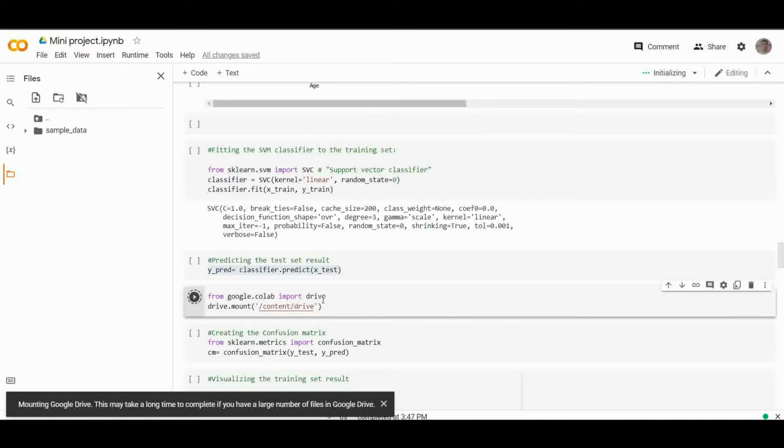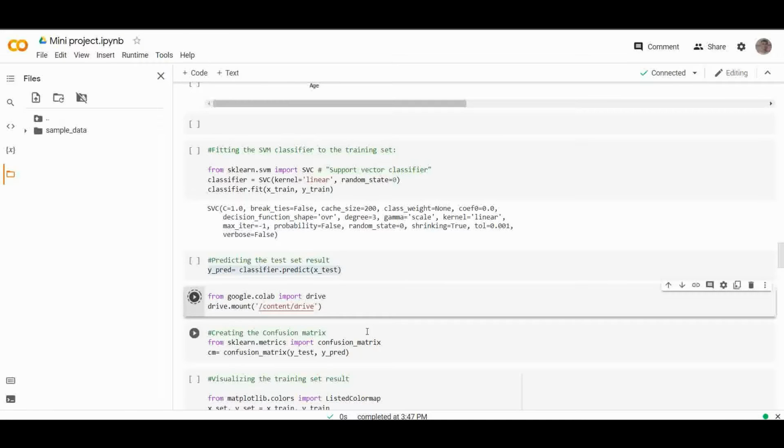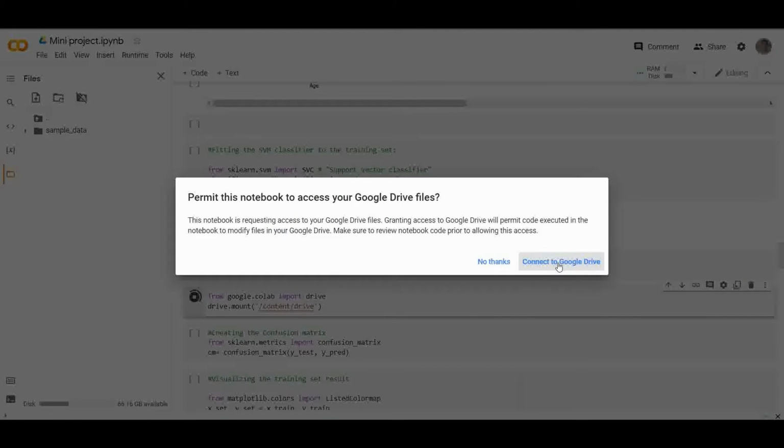So mount the drive. After mounting, just here you will receive an option of My Drive. And further, you just select your file and just click on copy path. You will get it.